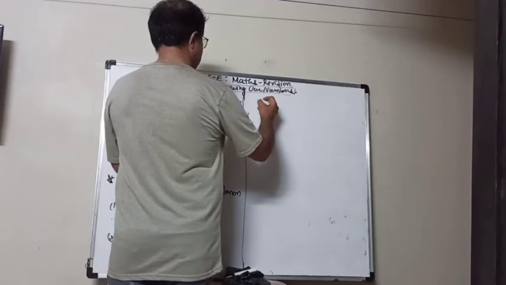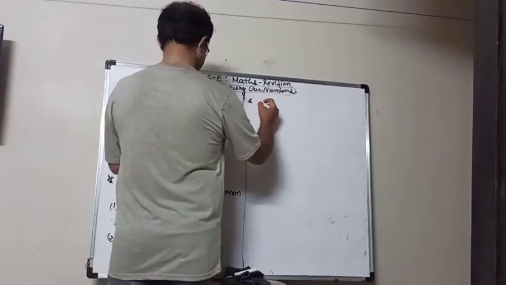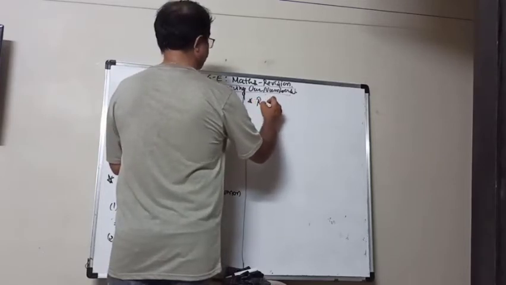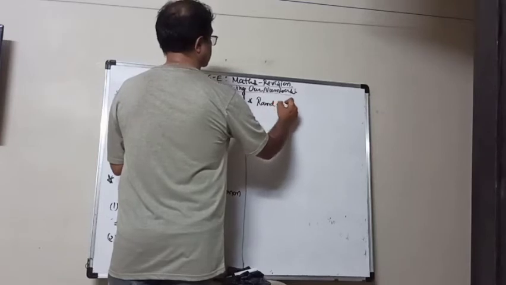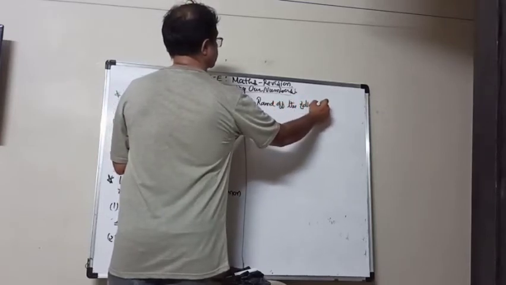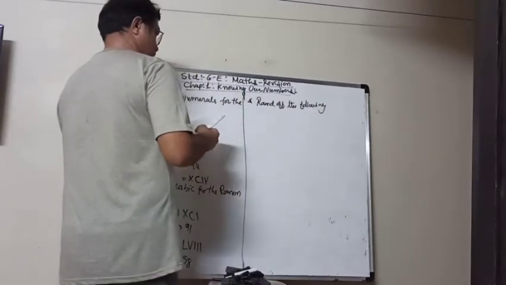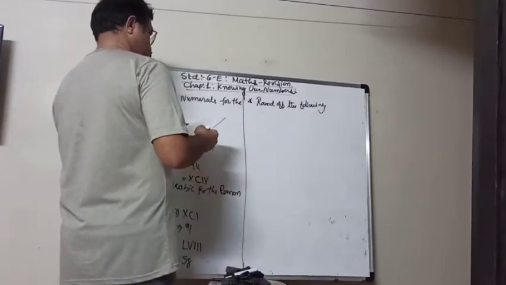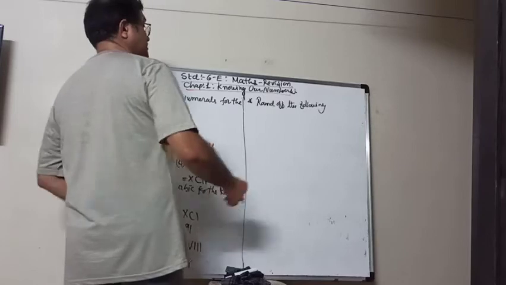So next question is round off the following to the nearest tens.